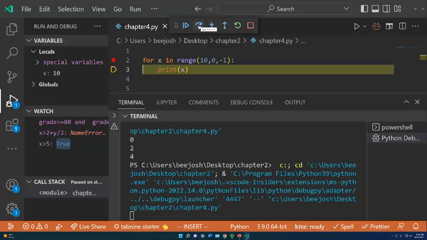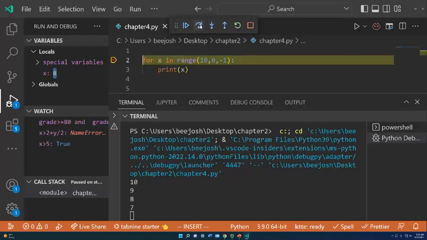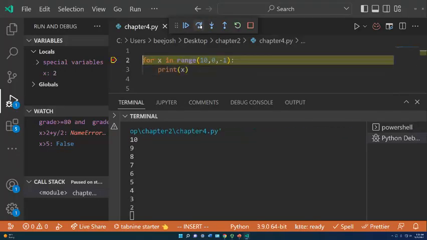Okay, so we start at 10. We tell the range to start at 10. We are going to stop at 0, which means that's exclusive, which means we're going to actually stop at 1. And we're going to subtract 1 each time. So x starts at 10, we print 10, we subtract 1 from it. Now we got 9, 8, 7, 6, 5, 4, 3, 2. Now since the 0 is exclusive, is it going to actually print?